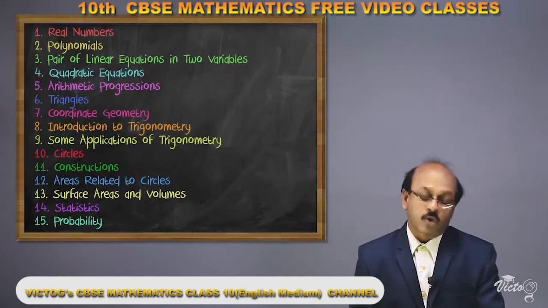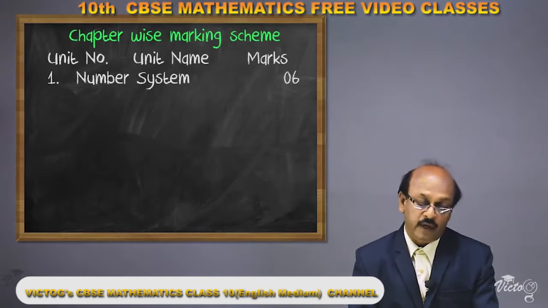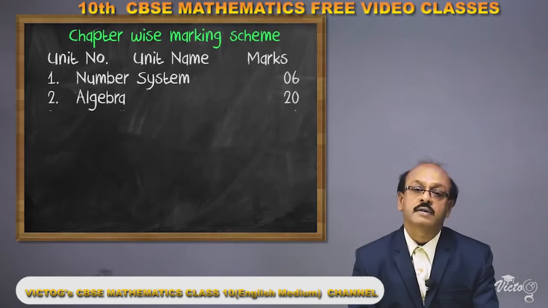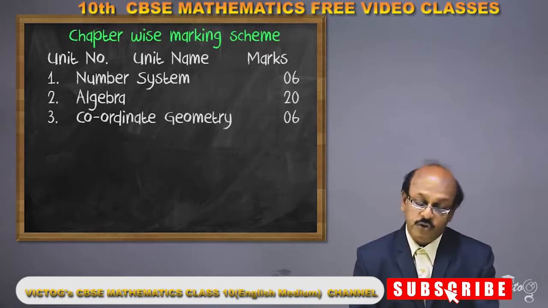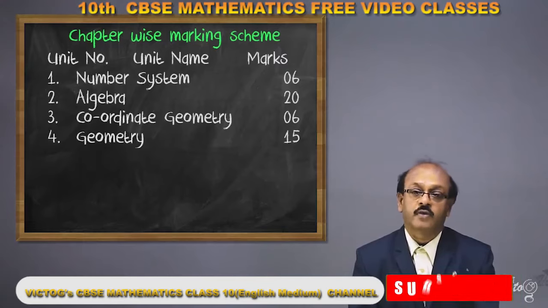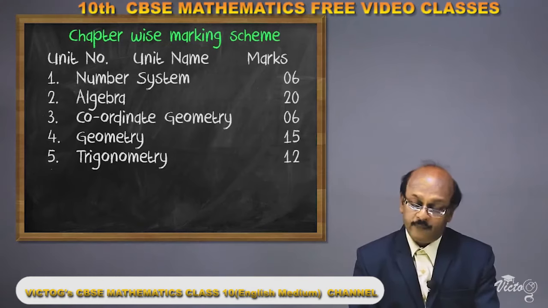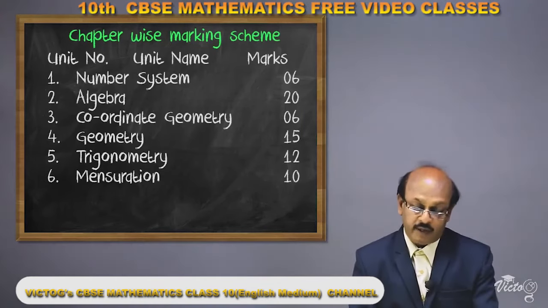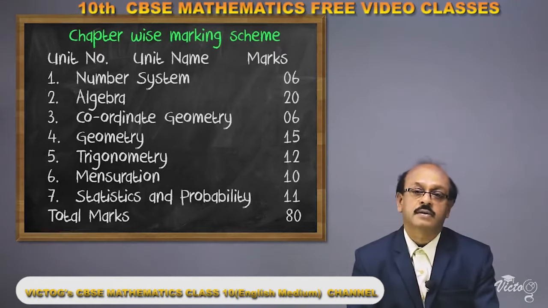Then chapter wise marking. For number system there will be questions for 6 marks. Then from algebra it is 20 marks. Then coordinate geometry 6 marks. Geometry, including construction, there is 15 marks. From trigonometry and applications of trigonometry, from both these chapters, there are questions for 12 marks. Then mensuration, there are questions for 10 marks. Then statistics and probability, from both the chapters, you are getting questions for 11 marks. And the entire total is 80 marks.